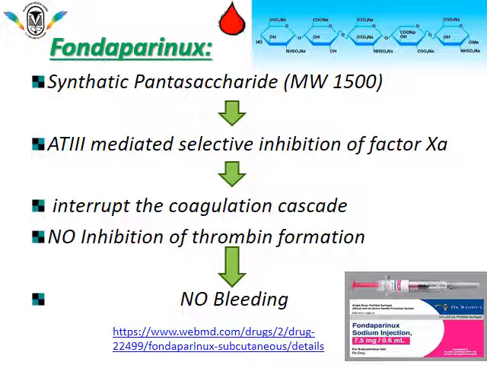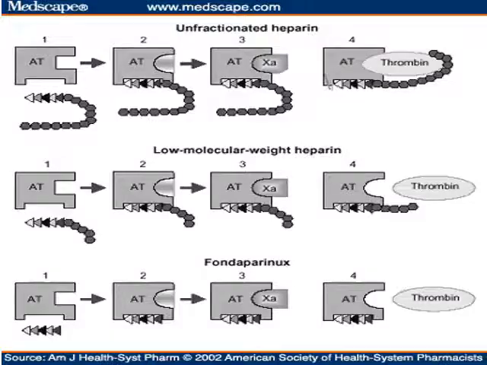It does not have any action on thrombin formation, so no chance of bleeding. If we compare the mechanism of action of unfractionated heparin, low molecular weight heparin and fondaparinux, this figure will easily explain the mechanism of action of these three anticoagulants.